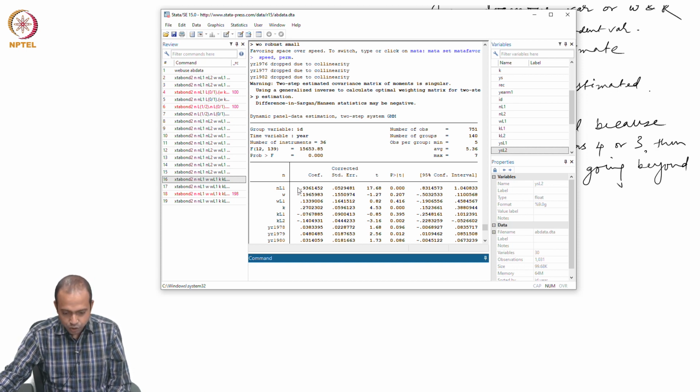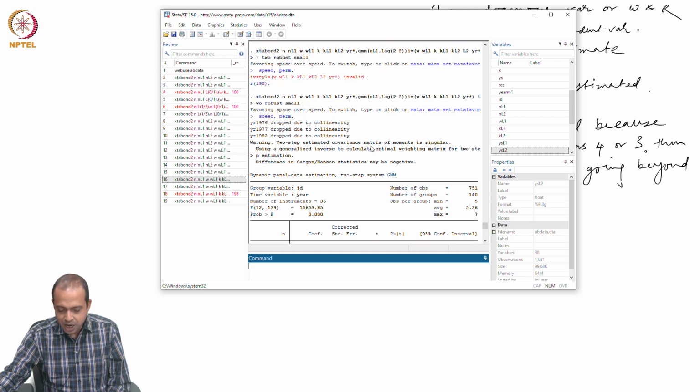So, here what is the model I have estimated? I have given a restriction on lag length up to 2, up to 5, and I have removed this YS.